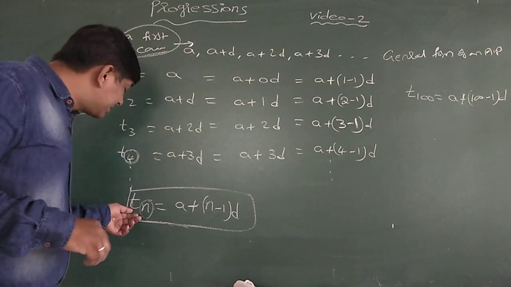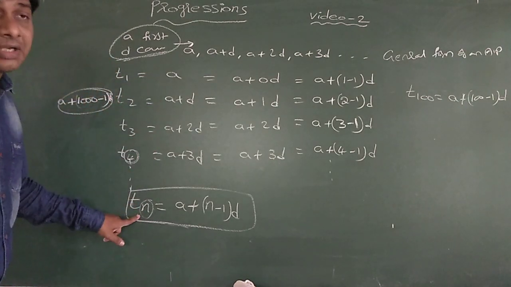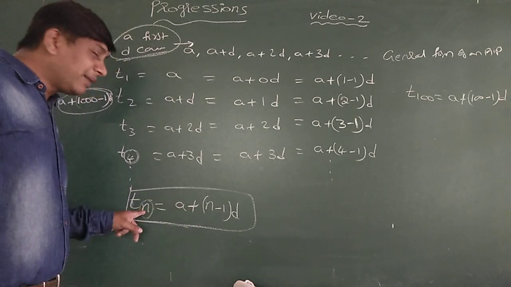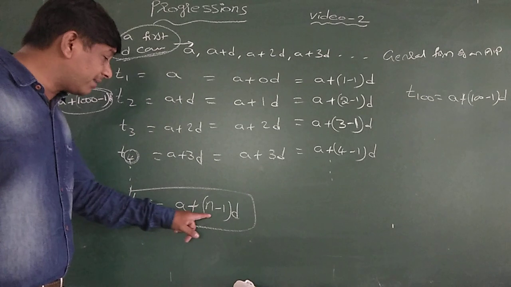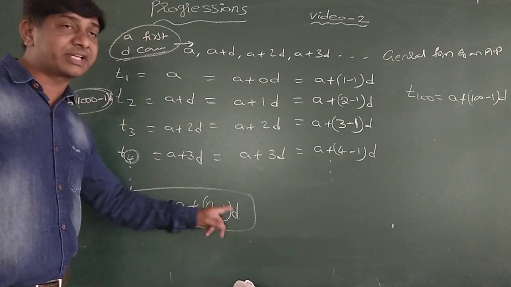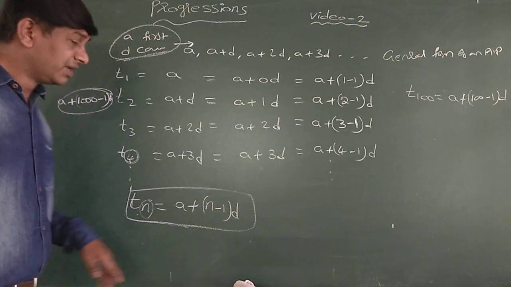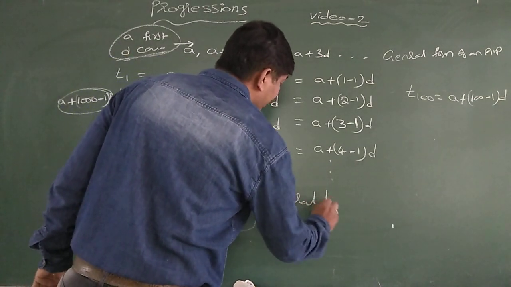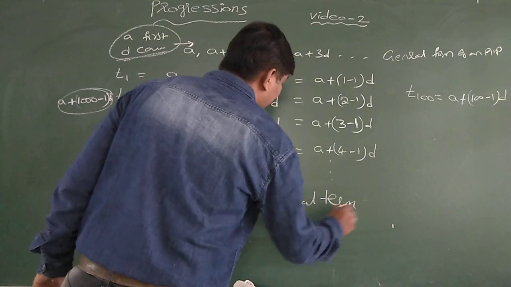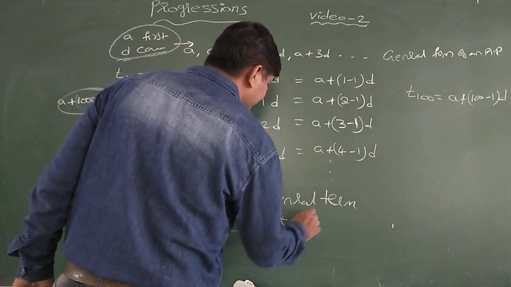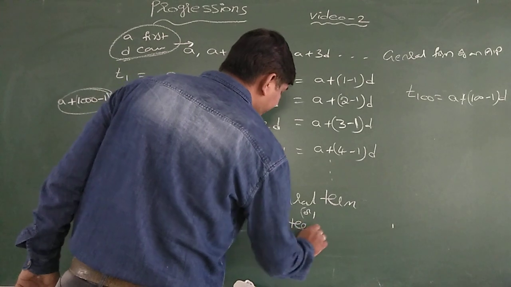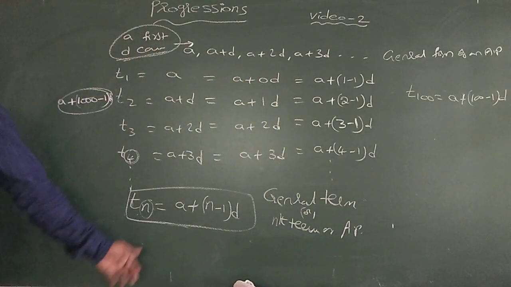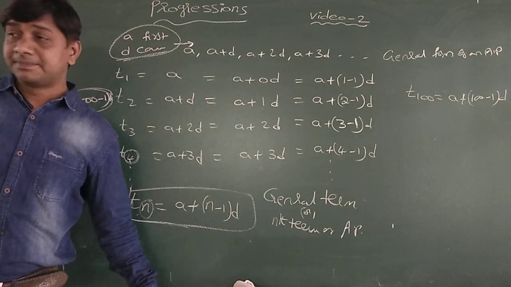Like that, if I generalize, Tn, the nth term, is equal to the first term A plus, for the nth term, 1 less than n, that is n minus 1, into D. This is called the general term or nth term of an AP.